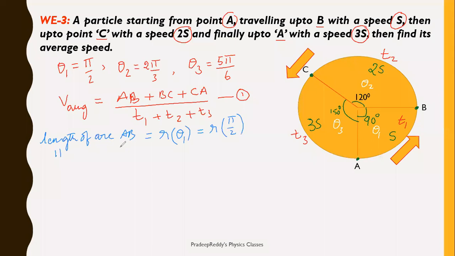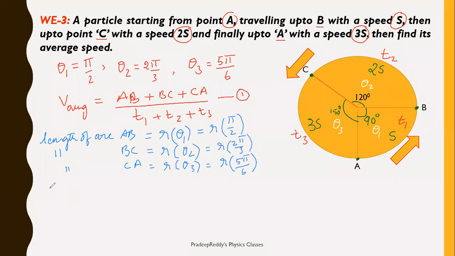Similarly, the length of arc BC is equal to R into theta 2, which is R into 2 pi by 3. Similarly, the length of arc CA is equal to R into theta 3, which is R into 5 pi by 6. This is the total length of the arcs AB, BC, CA.